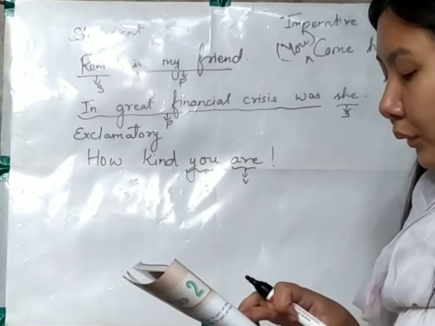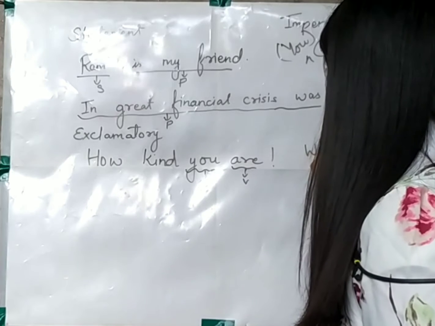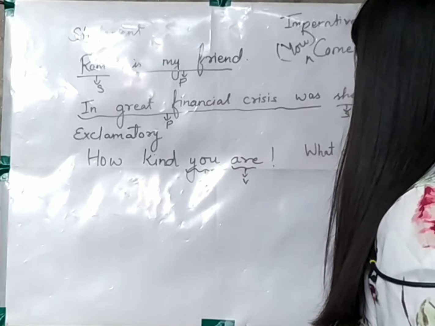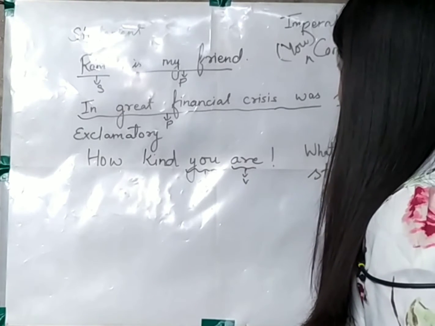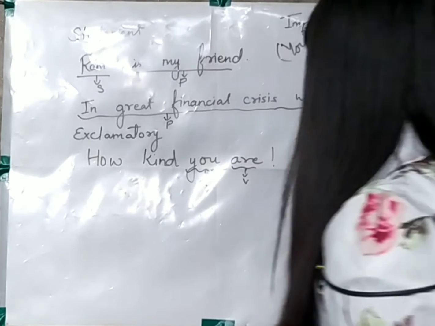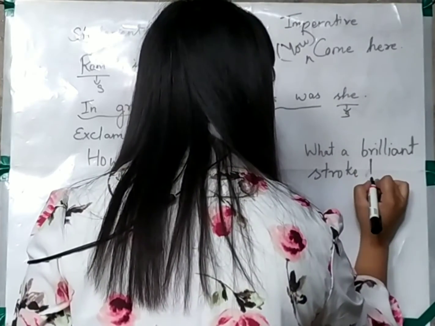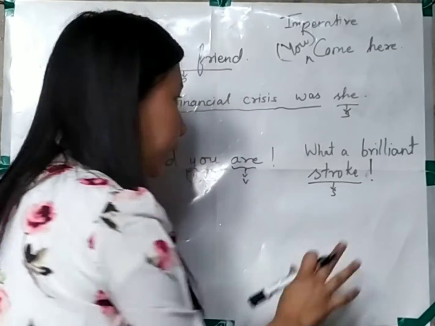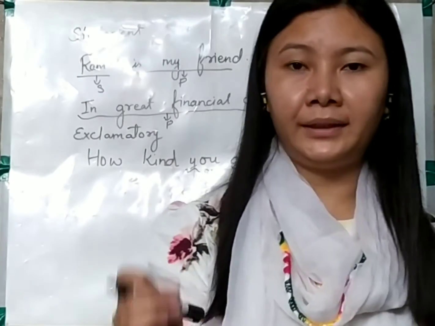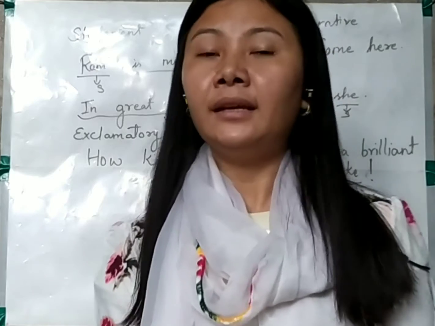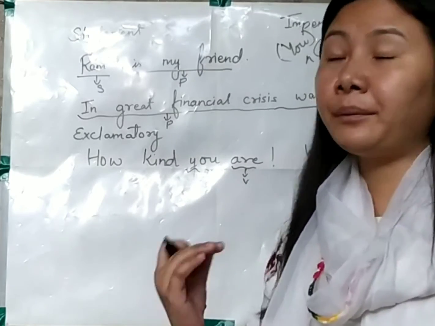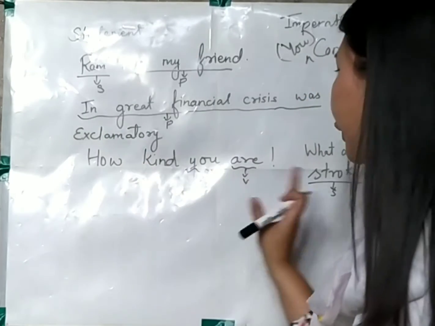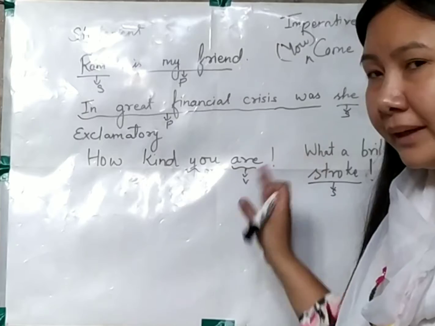Similarly, the sentence: What a brilliant stroke. So over here, what are we talking about in this sentence? What is the sentence talking about? The sentence is talking about the stroke. So stroke is the subject. So over here, what I am trying to say is that the subject does not come in the beginning of the sentence. Which kind of sentence am I talking about? I am talking about the exclamatory sentence. So in an exclamatory sentence, the subject does not come in the beginning. It's not placed in the beginning.